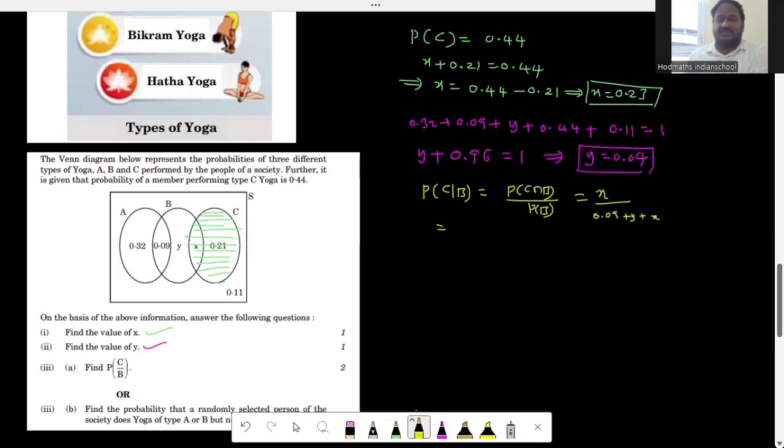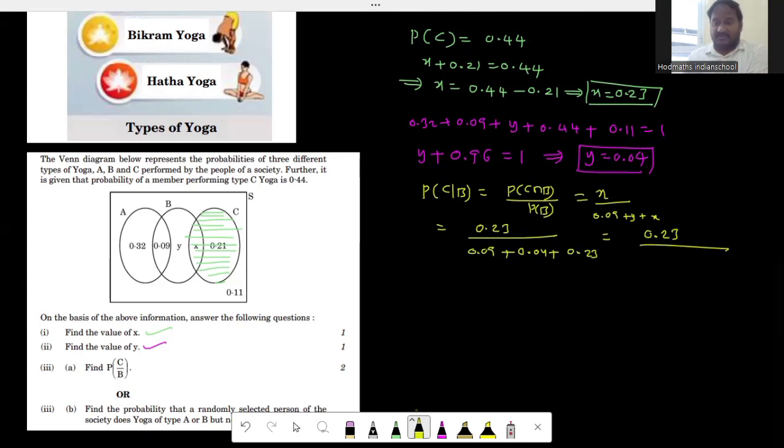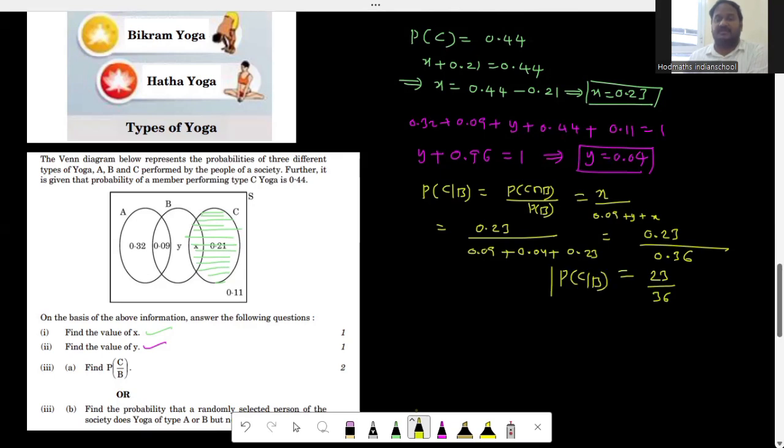When you simplify this, the X value is 0.23 divided by 0.09 plus the value of y, which is 0.04, and again x is equal to 0.23. So when you add them up, what do you get? 0.23 divided by 3 plus 4 equal to 7, 7 plus 9 is equal to 16. 6, 1 plus 2 is equal to 3 plus 0, this is 3 and then this is 0. So 0.23 by 0.36, which is 23 divided by 36. This is P of C given B, right? So this way we can find P of C given B also.